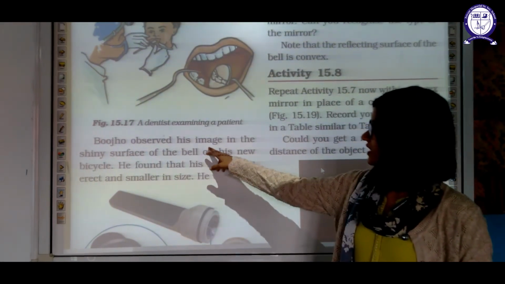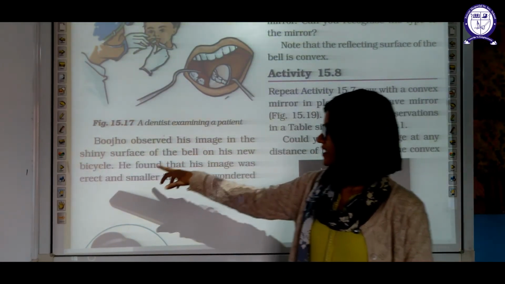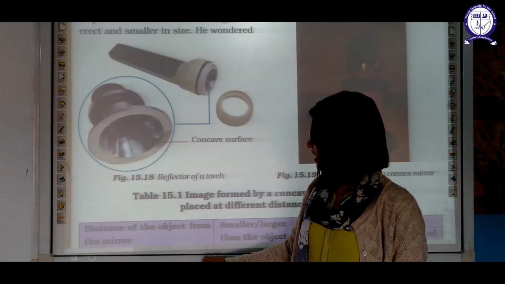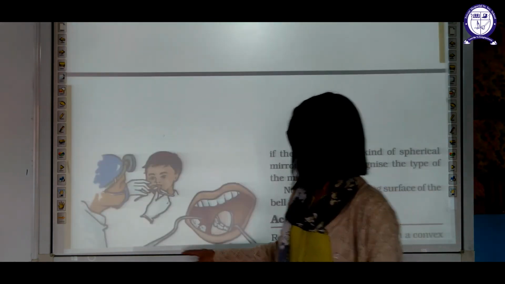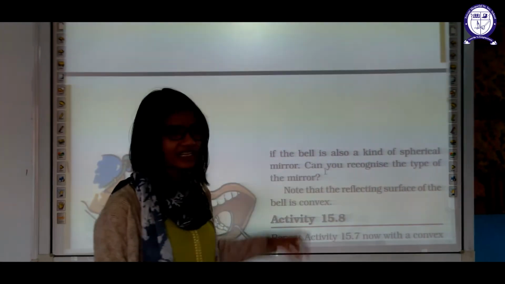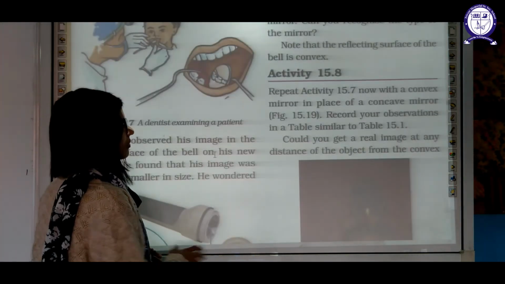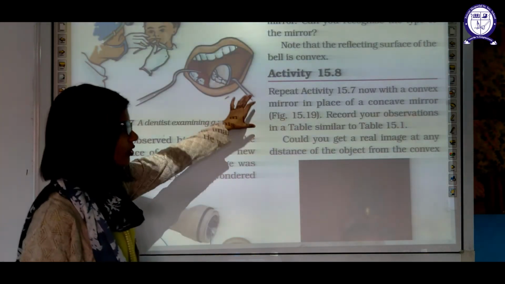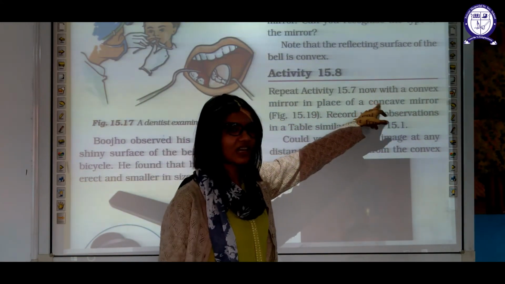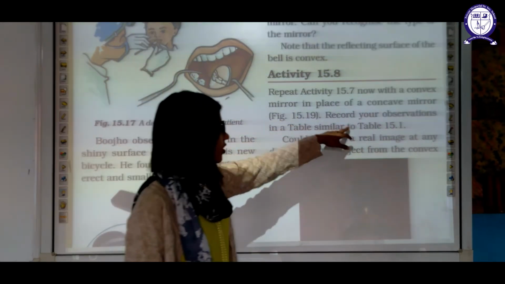Buju observed his image in the shiny surface of a bell on a new bicycle. He found that his image was erect and smaller in size. He wondered if the bell is also a kind of spherical mirror. Yes, it is a kind of spherical mirror. Now let us perform activity 15.8. You have to repeat activity 15.7, which we have discussed just now, with the help of a convex mirror this time. Record your observation.